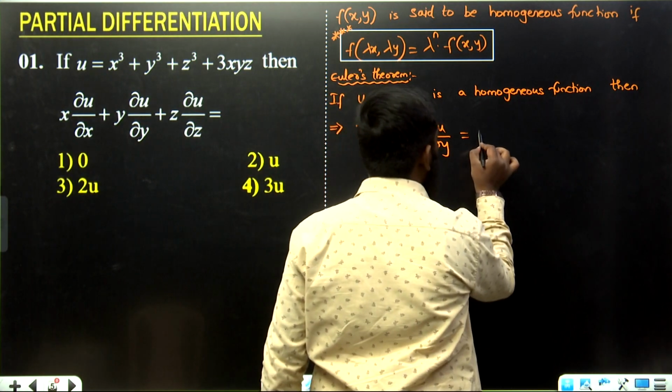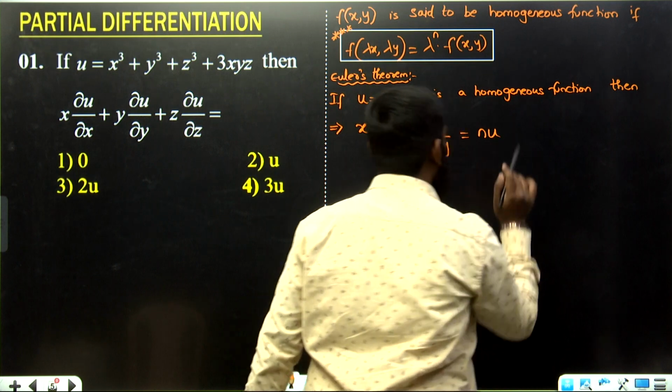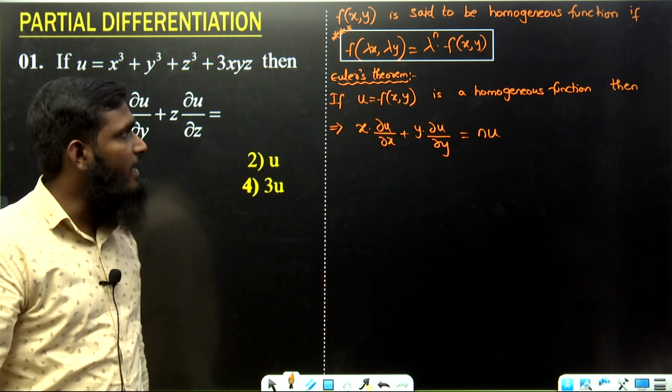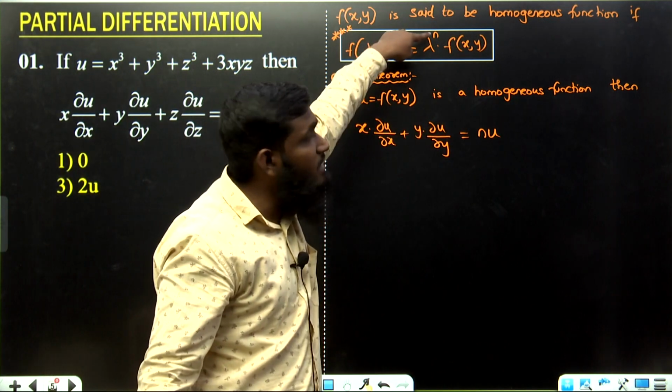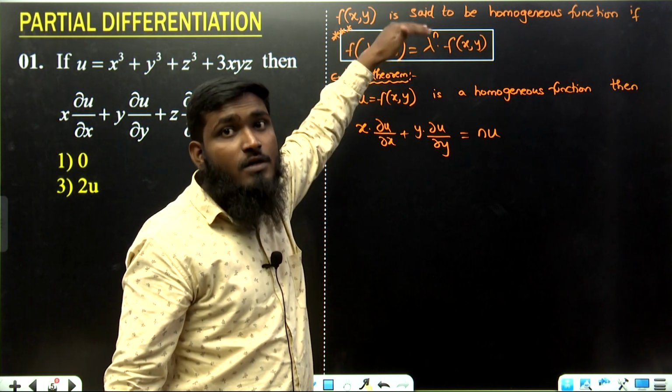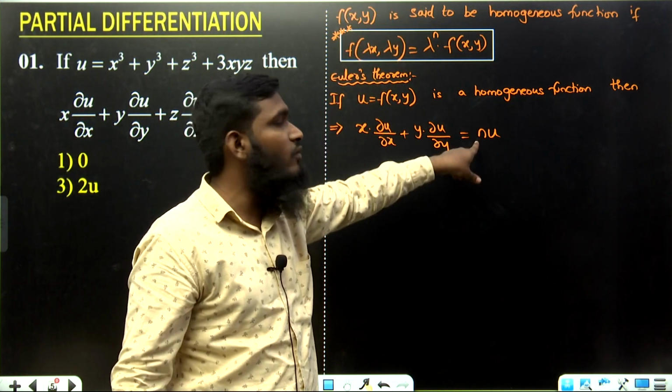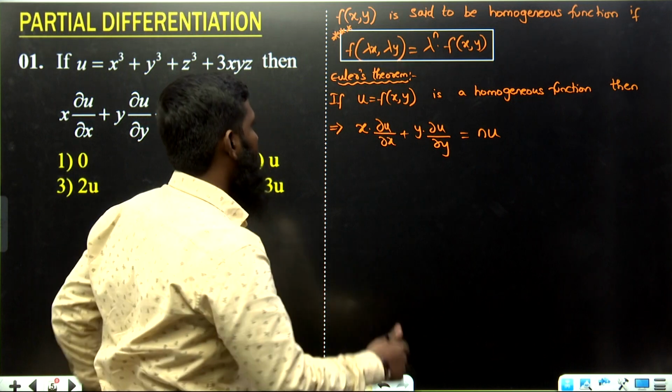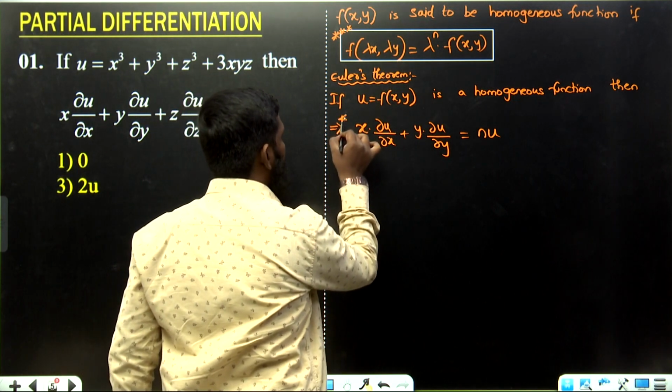Now for this we are writing the formula as n u. What is the n value? It means lambda power n that we have taken; whatever the lambda power is, that value we have to take as the n value. So this is the most important formula, the first formula.